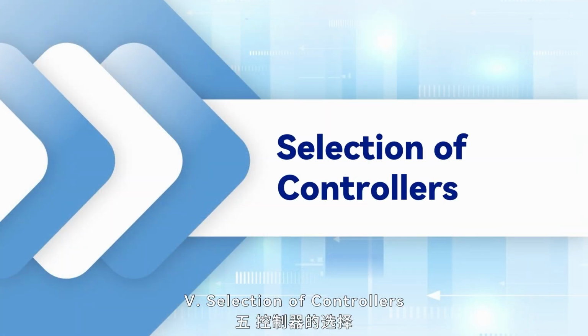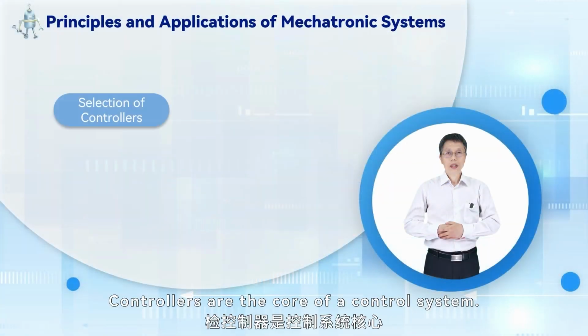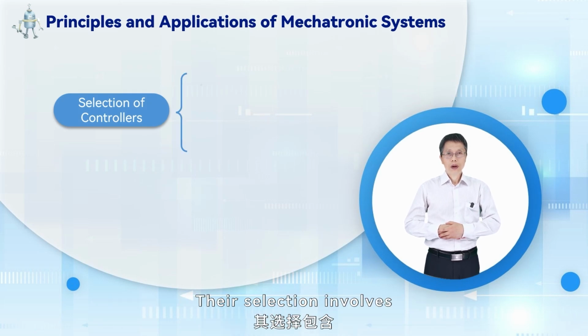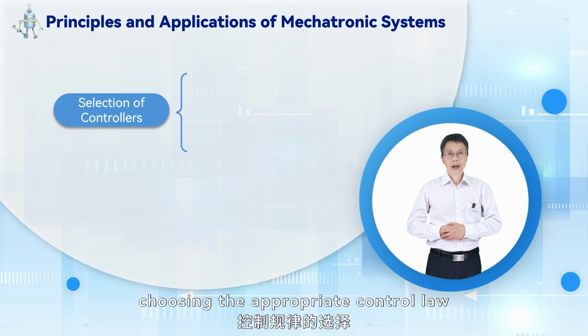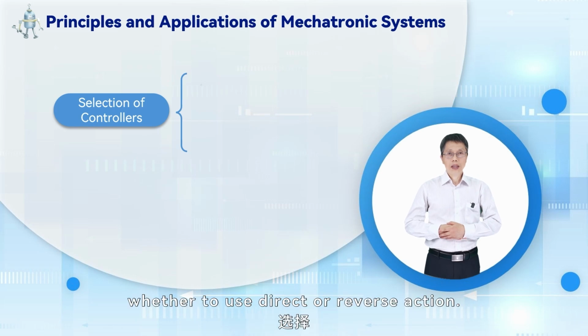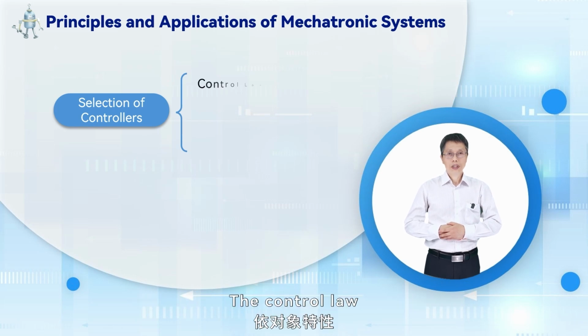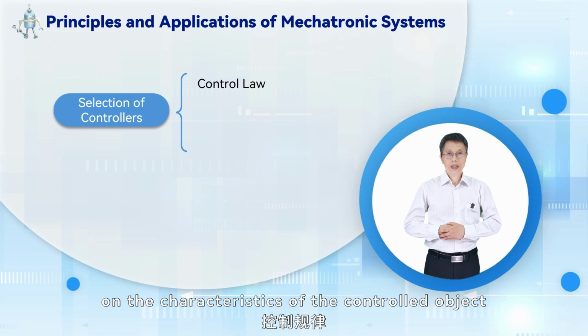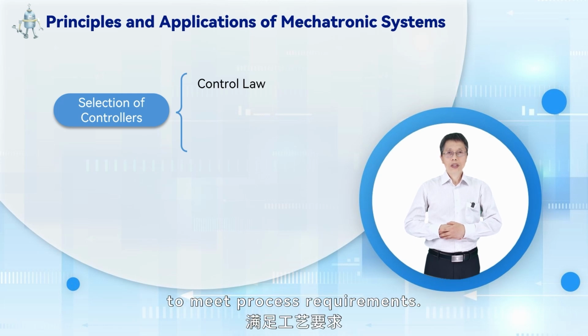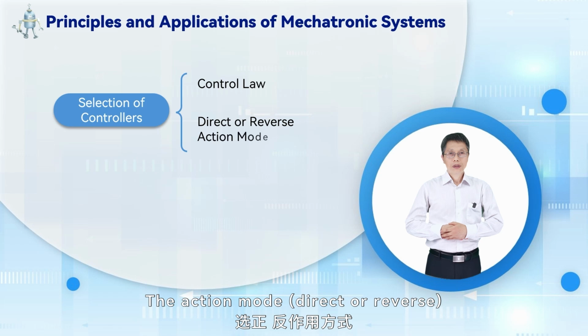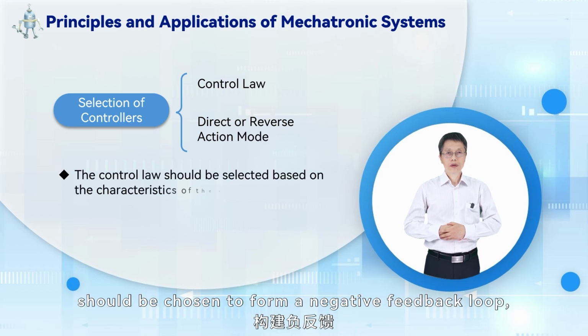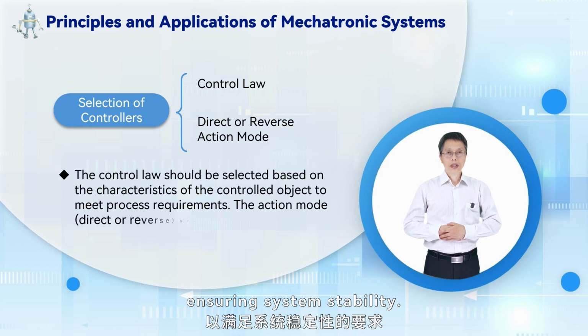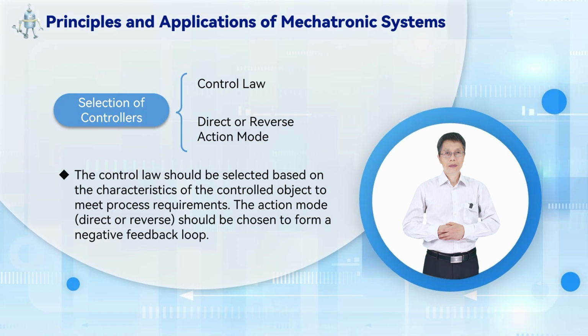5. Selection of controllers. Controllers are the core of a control system. Their selection involves choosing the appropriate control law and determining whether to use direct or reverse action. The control law should be selected based on the characteristics of the controlled object to meet process requirements. The action mode, direct or reverse, should be chosen to form a negative feedback loop, ensuring system stability.